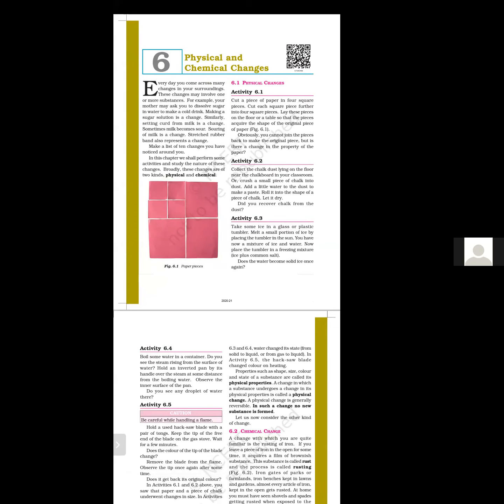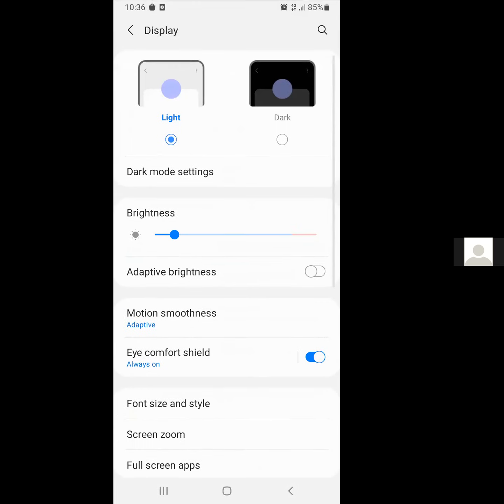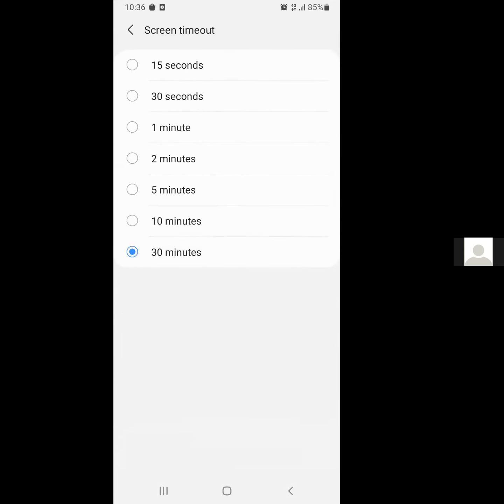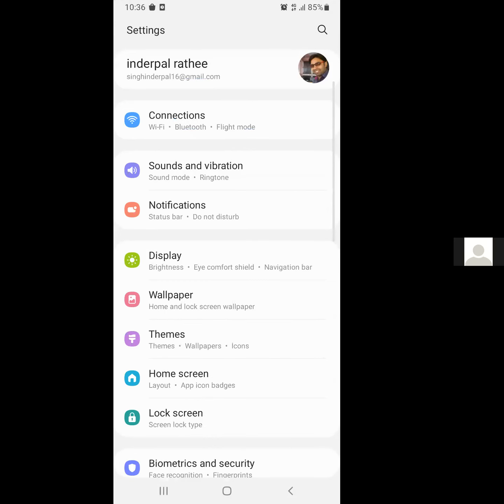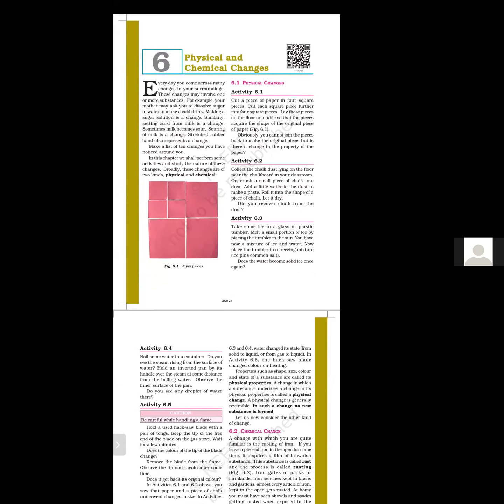In your day-to-day life, you are observing many changes. Like plants are growing. When you tear a paper, it changes into many pieces. That is also a change. When you stretch a rubber band, its length increases. It is also a change. When you squeeze a rubber ball, its shape changes. That is also a change.